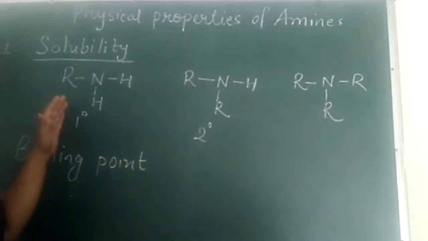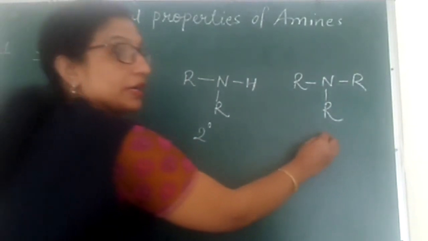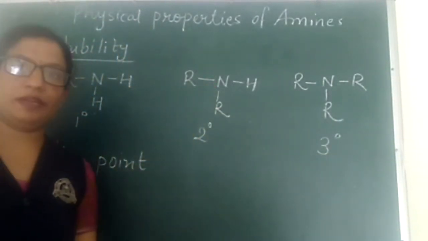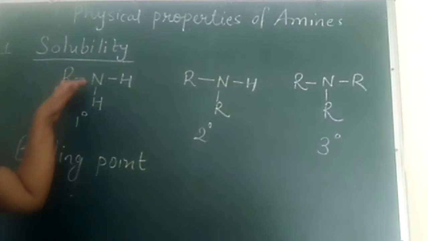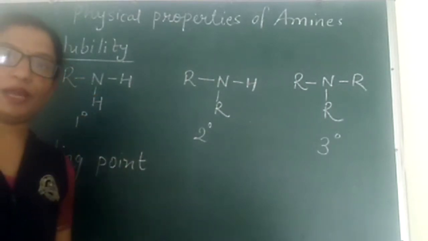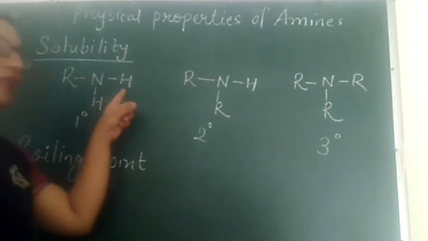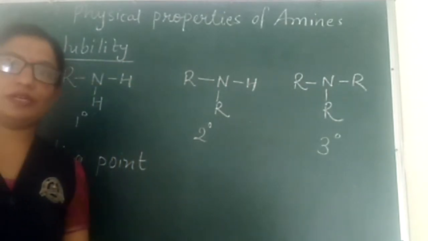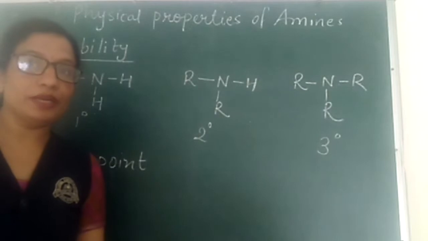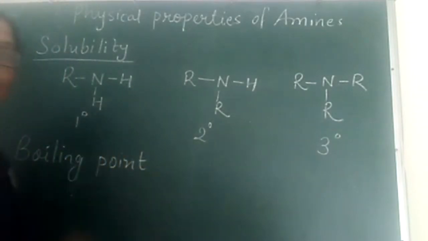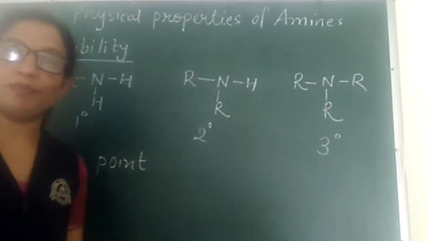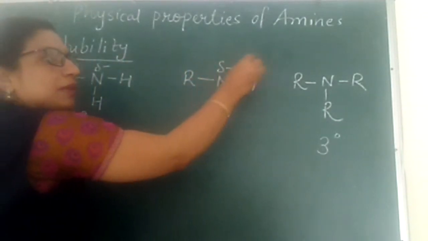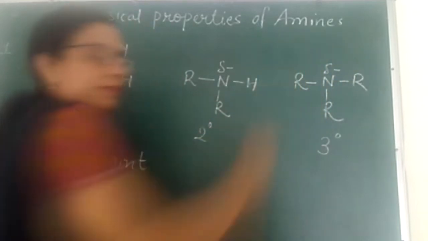amines, whether it is a primary, secondary or a tertiary amine, have a nitrogen atom in it, and the electronegativity of this nitrogen atom is more than hydrogen as well as the carbon with which it is bonded. Therefore, in amines, the nitrogen atom acquires a partial negative charge. You can see here a partial negative charge.